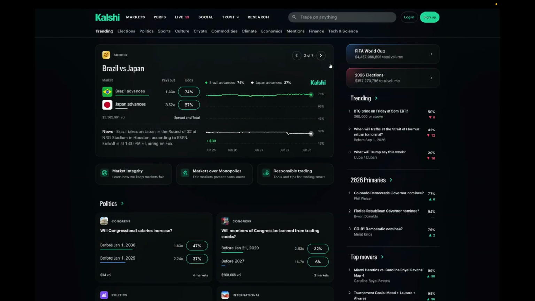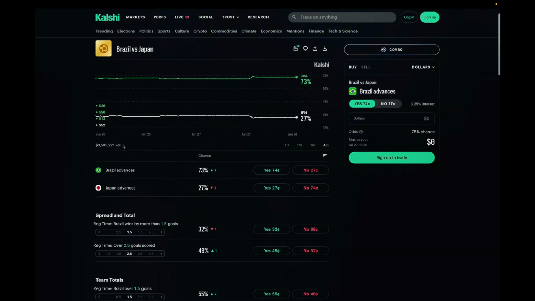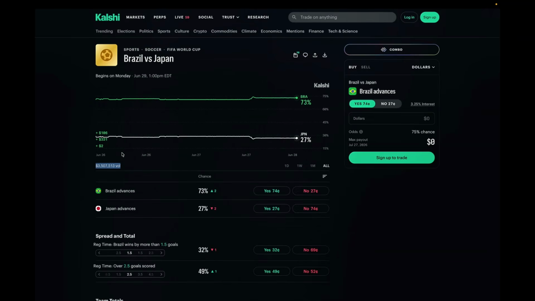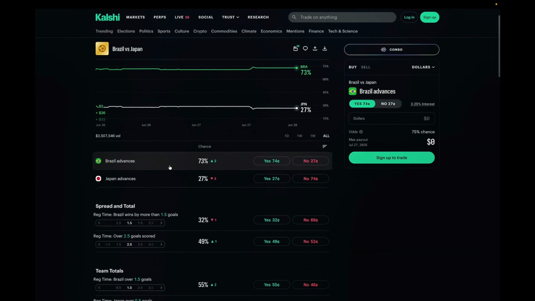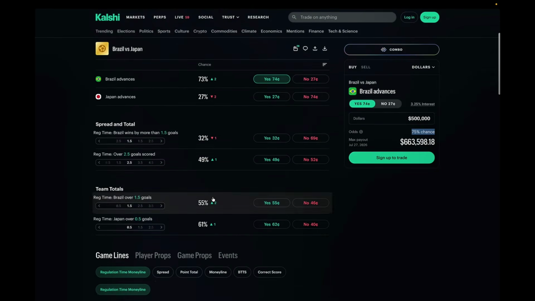So the first thing here, let's go ahead and check out Brazil versus Japan. Once you click into the matchup, you're going to see exactly this, okay? And you can see right now it's 3.5 million volume in the pool, which is decent. And what you're looking at here is advance. So for example, if you want Brazil to advance, you could put 50,000 or 500,000 on Brazil right now to advance. And what that means is that pretty much they just have to win the game, okay? Not in regular time, but they just have to win the game.